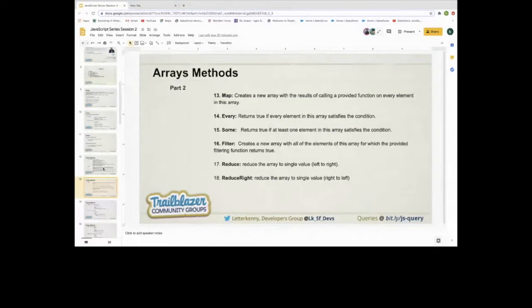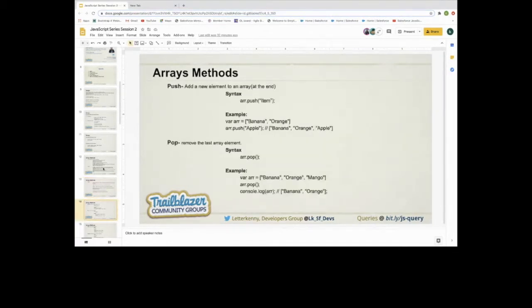Reduce, what does reduce do? Reduce basically reduces the whole array into a single value. So basically it adds or removes values as it works, and it works from left to right. And in the case of reduceRight, it does the same thing, but it works from right to left. So I will explain more about these methods in the next slide. So first we are talking about push.